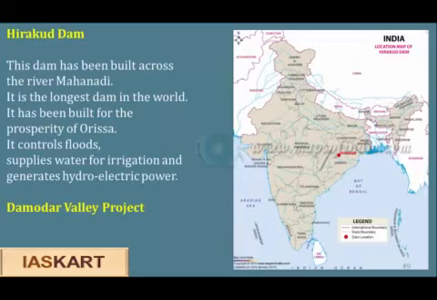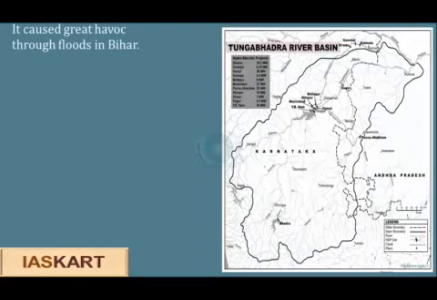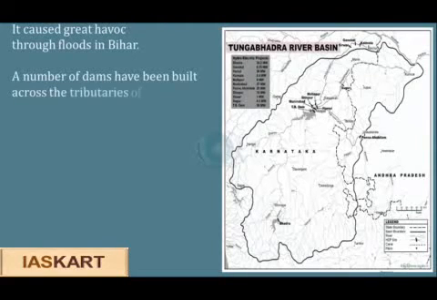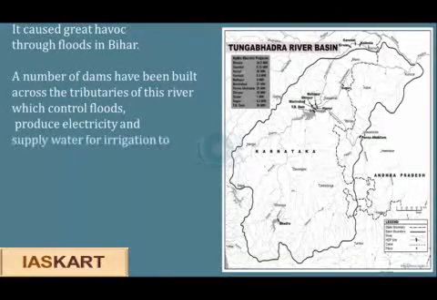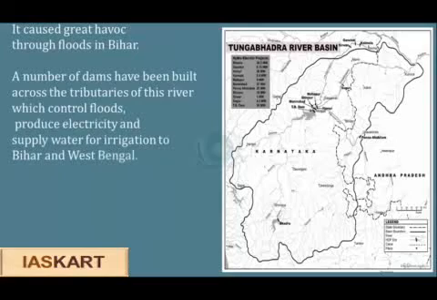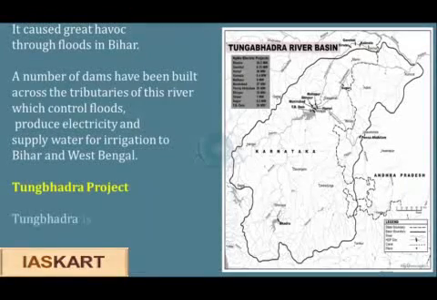The Damodar Valley Project. Damodar was the most turbulent river in Bihar. It caused great havoc through floods in Bihar. A number of dams have been built across the tributaries of this river, which control floods, produce electricity, and supply water for irrigation to Bihar and West Bengal.